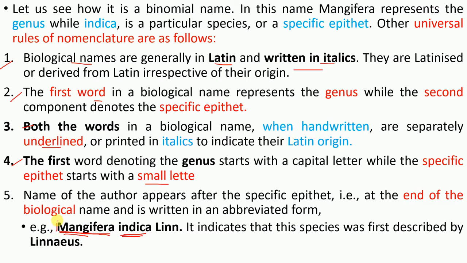See, Mangifera, the M is capital. The fifth rule: the name of the author appears after the specific epithet at the end of the biological name and is written in abbreviation, meaning in short form. See, this is Mangifera indica Linn. Linn is a scientist's name.